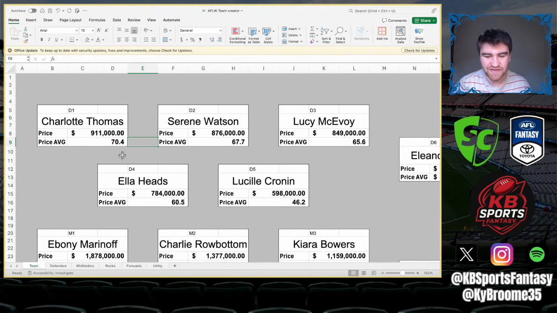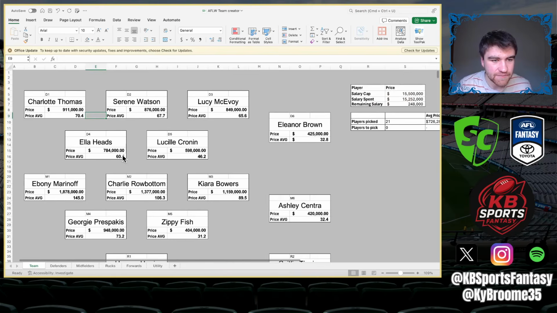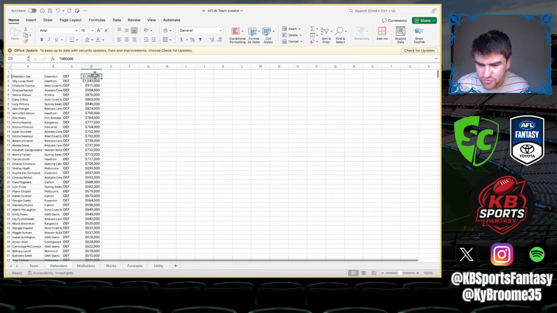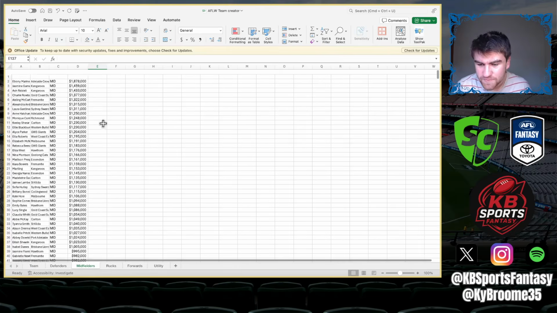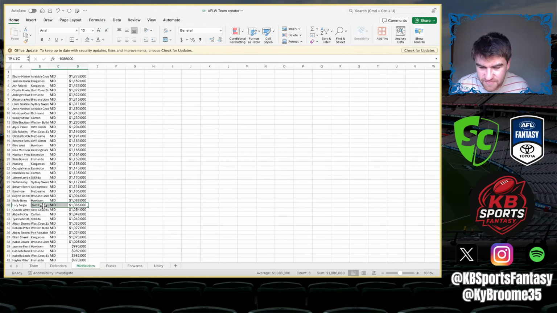So, with all that aside, onto the actual team. One thing you'll notice, for anyone that hasn't played fantasy, is that a lot of the points come in the midfield. Just look at this. Defenders, if I go quickly, you've got Matty Gay at 1.065 million, but 1.065 million as the top defender would be considered, just doing the maths, about the 29th best midfielder. Just off the top of my head, the 30th best midfielder, quote unquote, would be the best defender in terms of price point.